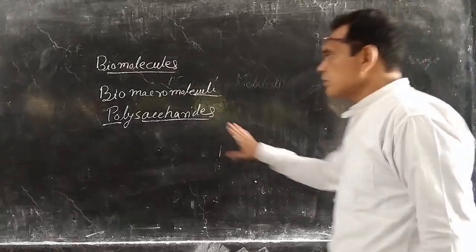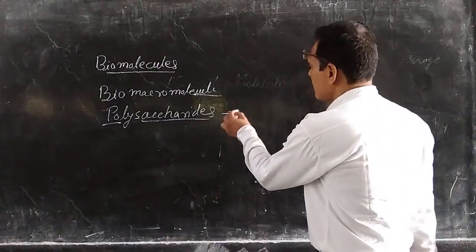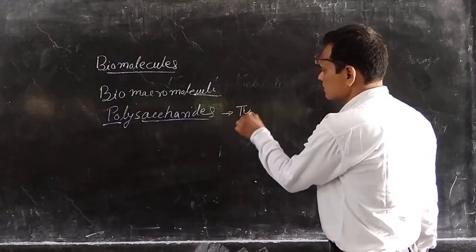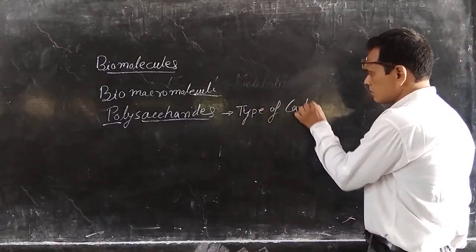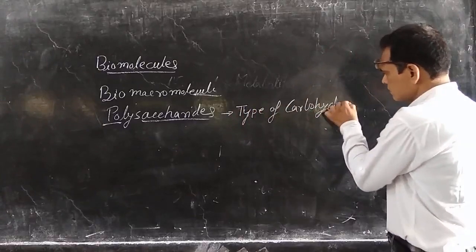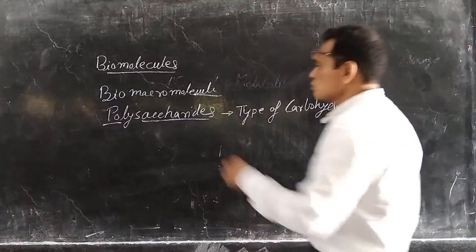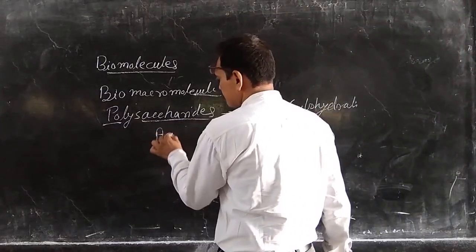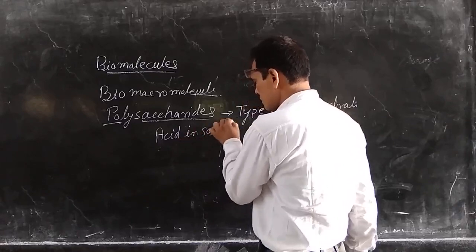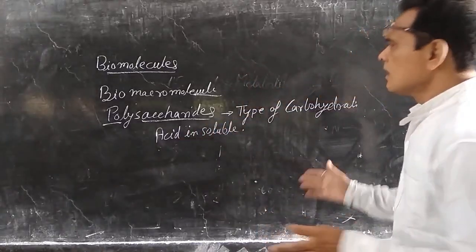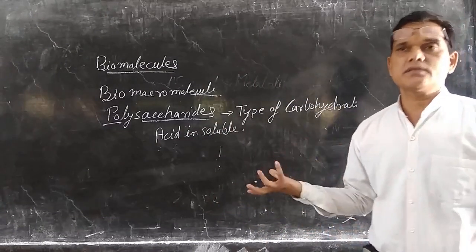Another biomolecule is polysaccharides. Polysaccharide is a type of carbohydrate. And these polysaccharides are also acid insoluble. These polysaccharides are made up from many monomers.